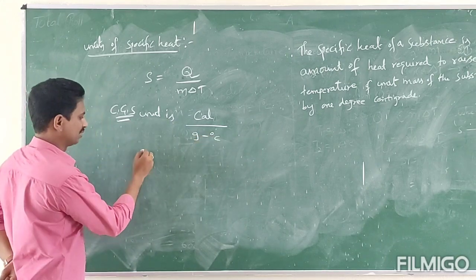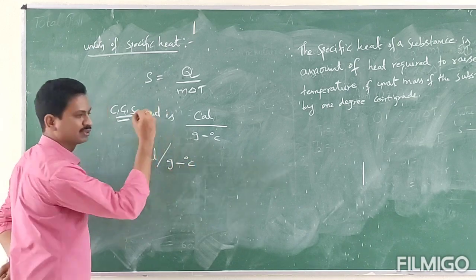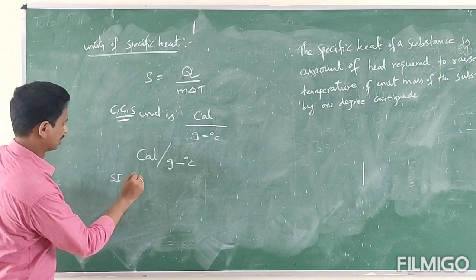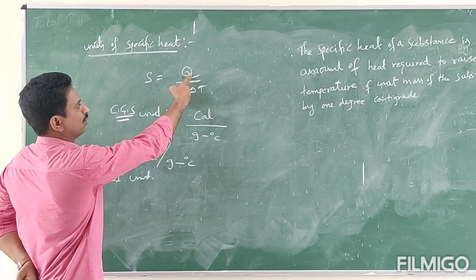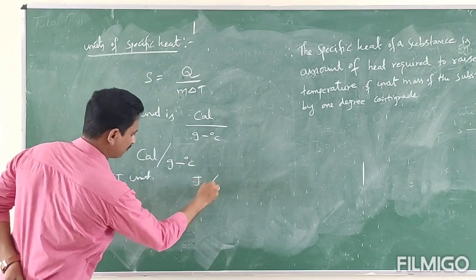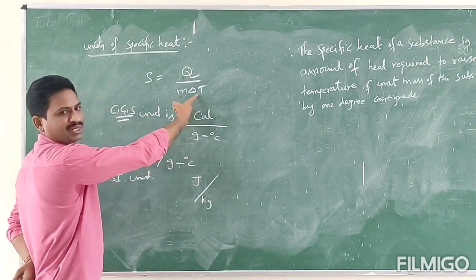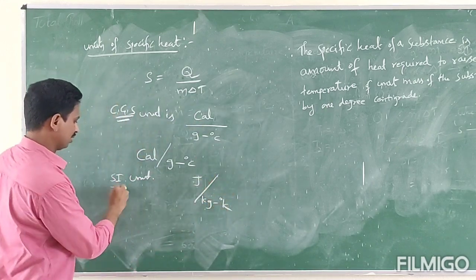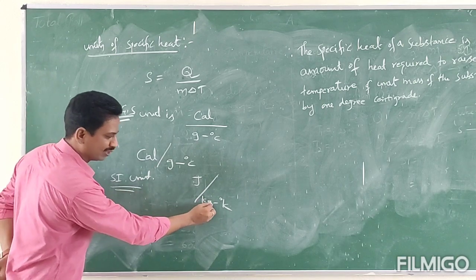That means you have to write like this: calorie per gram degree centigrade. Whereas in the SI system, Q in joule, mass in kg, and temperature in Kelvin. Therefore, the SI unit of specific heat is joule per kg degree Kelvin.